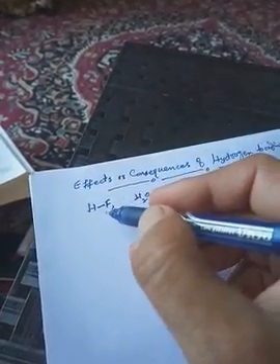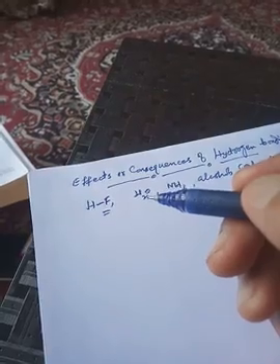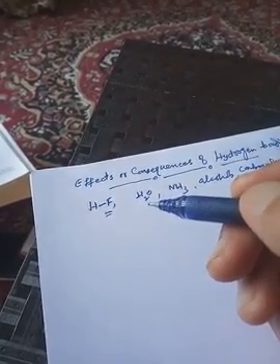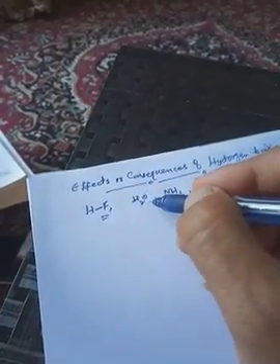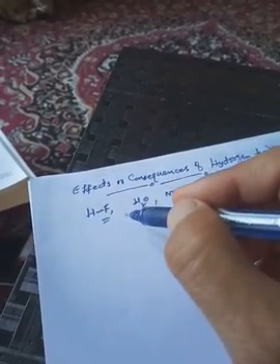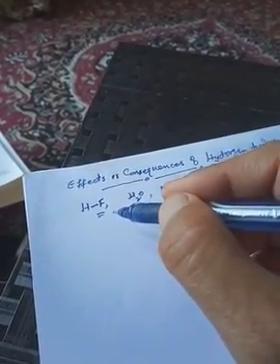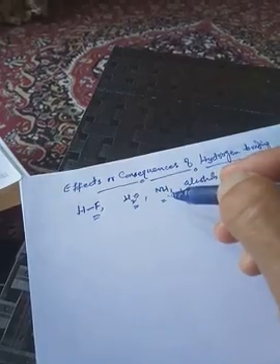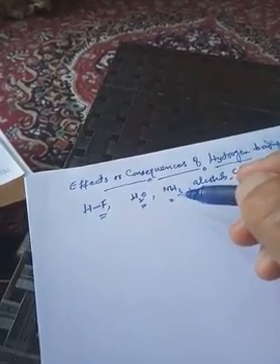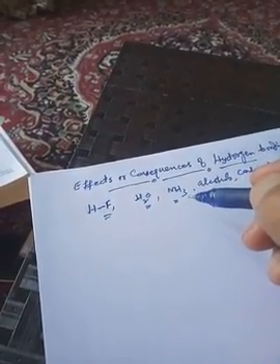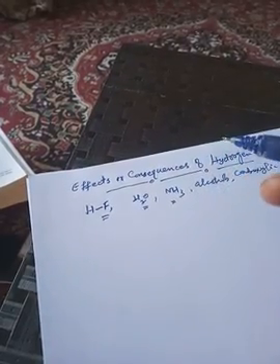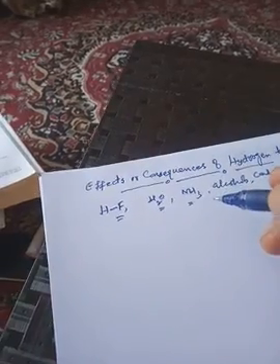When fluorine atom is involved in hydrogen bonding, the hydrogen bond formed is stronger. When oxygen in water is involved, it is weaker than that of the hydrogen bond formed by fluorine. And when nitrogen is involved, its hydrogen bond is still weaker. We have seen yesterday that the strength, the magnitude of the hydrogen bond is evident from its bond energies.